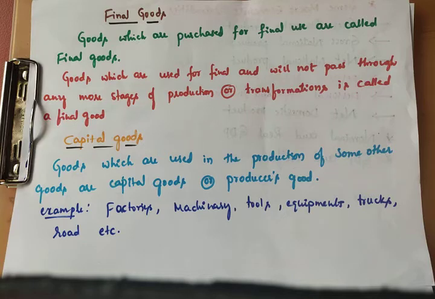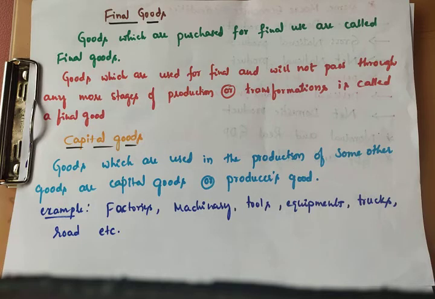Definitely capital goods undergo wear and tear. Without capital goods it is not possible to produce goods and services. So that's why capital goods are the backbone of any production process. Examples for this: tools, machineries, factories, equipments, trucks, roads.